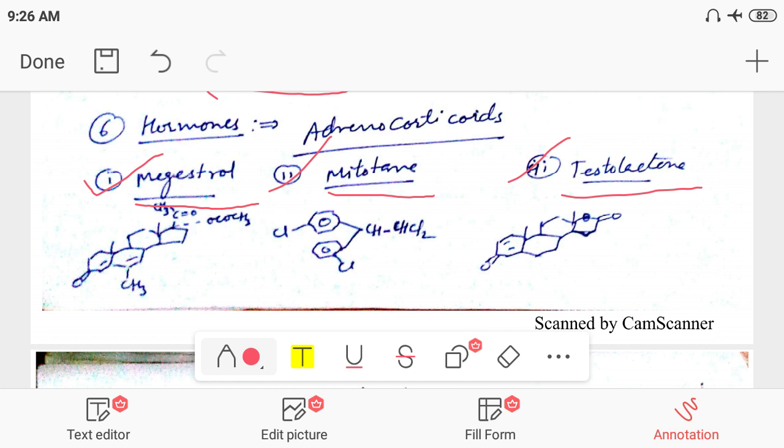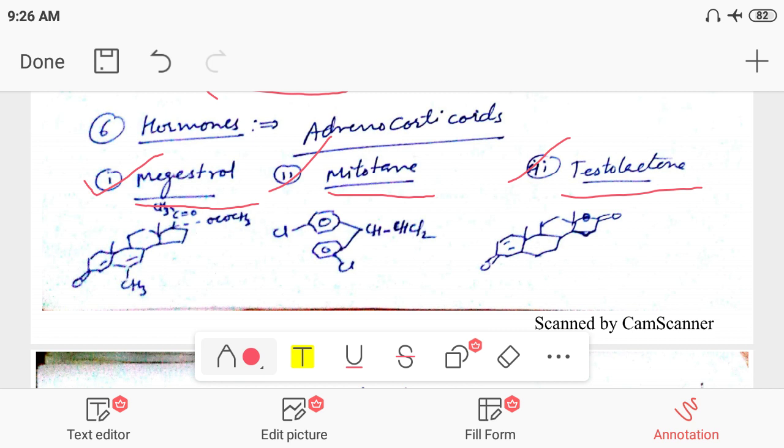What is meant by hormones? These hormones are used basically for the treatment of cancers which are induced by hormonal deficiency or hormonal changes in our body.